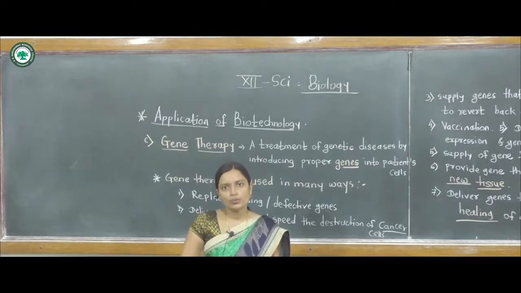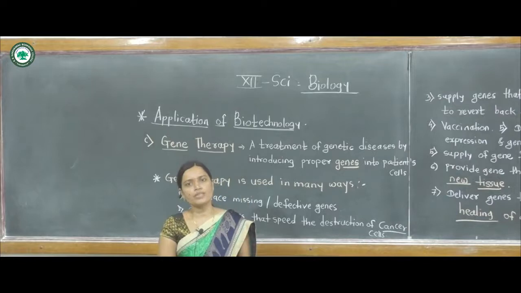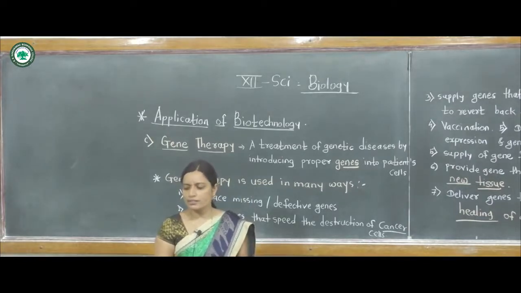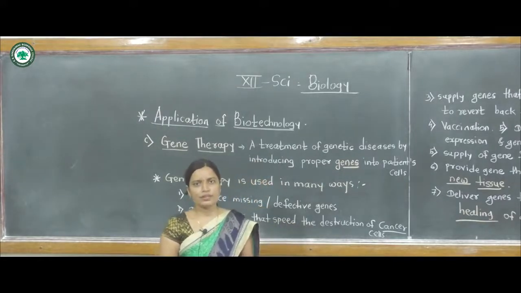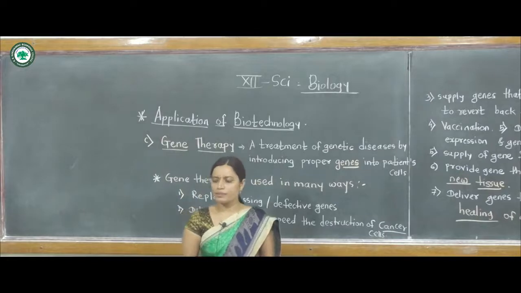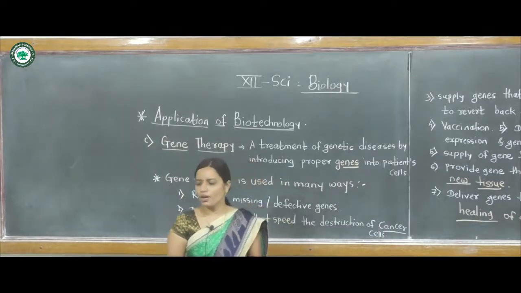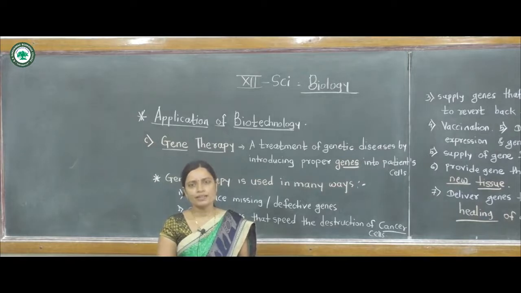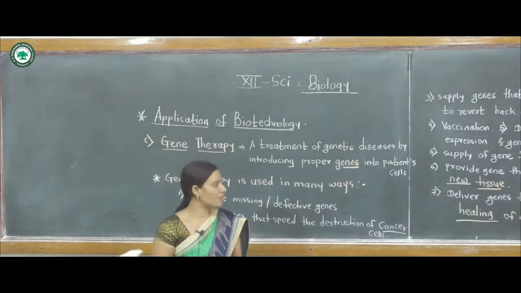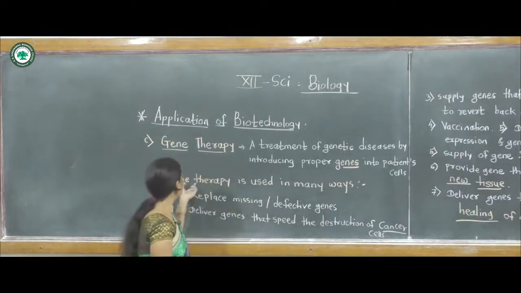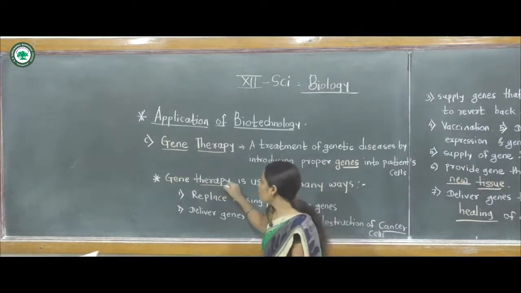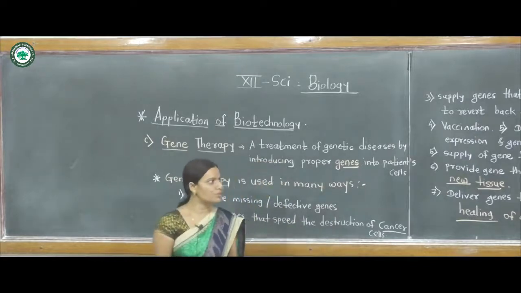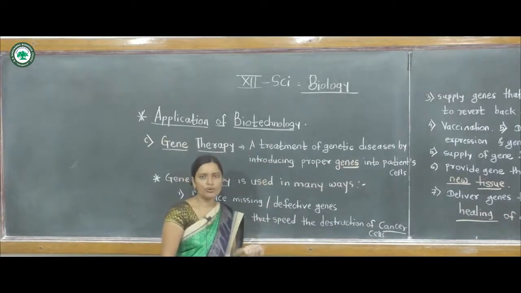These 5,000 genetic diseases are found, and one single gene can treat these defective genes. For example, sickle cell anemia, thalassemia, hemophilia, and cystic fibrosis. These are different disorders, and gene therapy plays an important role for these disorders. Gene therapy is used in many ways, and it can be used to control several diseases.